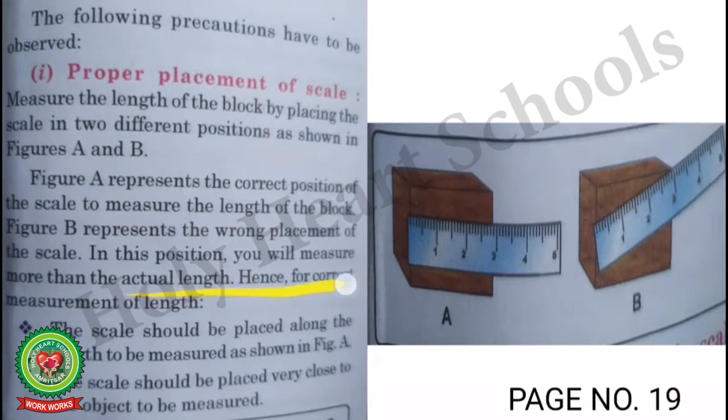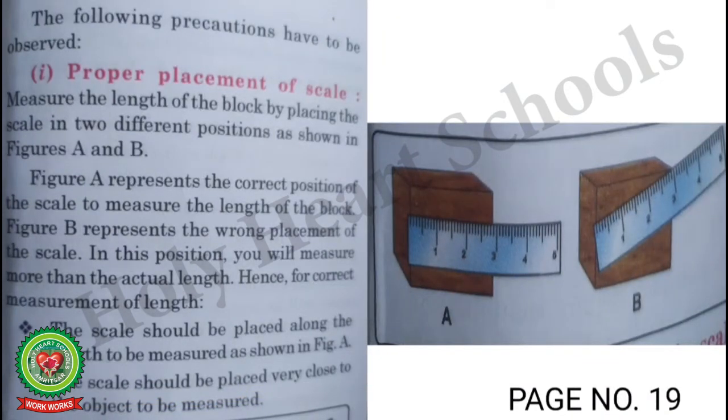In this position you will measure more than the actual length. If you do not keep the scale or ruler exactly in horizontal position, then you may end up measuring the wrong length. In this way you will measure more than the actual length of the object. So always remember to keep the scale in a straight horizontal line. Hence, for correct measurement of the length, the scale should be placed along the length to be measured. The scale should be placed very close to the object to be measured.